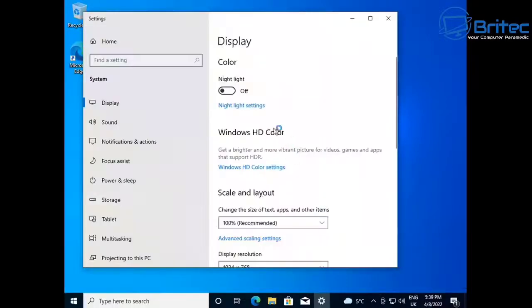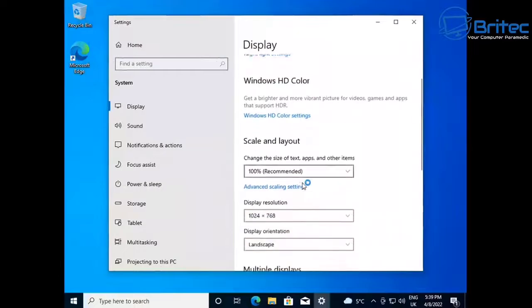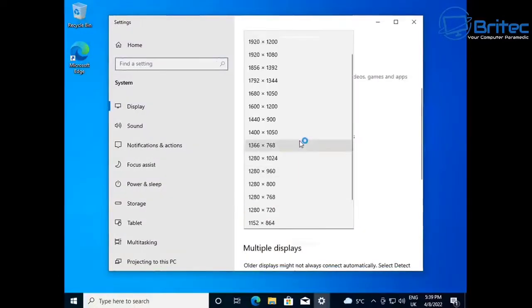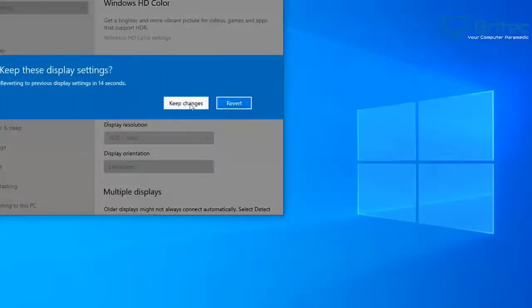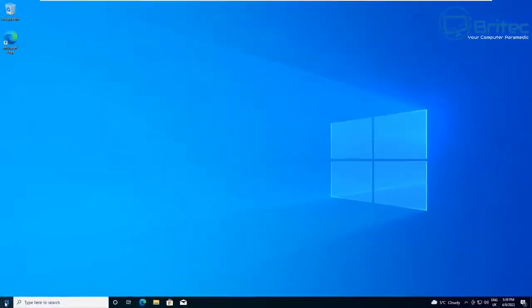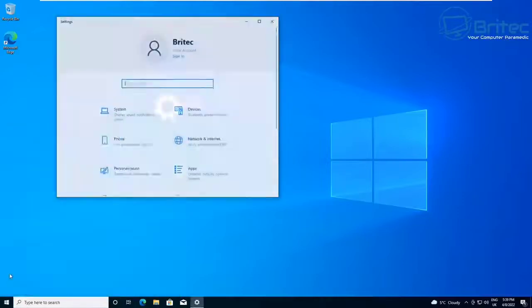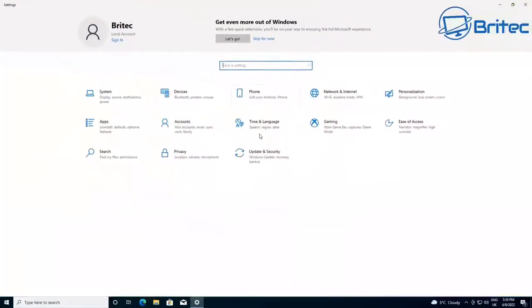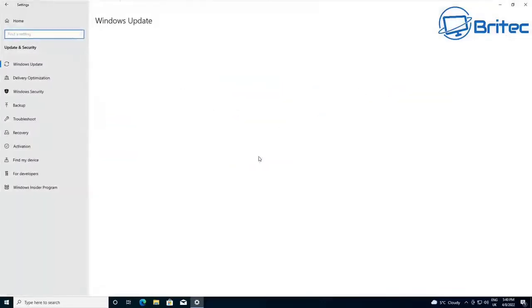So let me just change the resolution settings on here. And what we'll do is once I've done this, we can then check the activation to see whether our activation has been carried over from Windows 11. So let's go ahead and go to settings here. And I can already see here that it has been activated. So if I go to update and security here, it will tell us whether we have an activated version of Windows 10. Now, this key was one of those cheap OEM keys. It's basically locked to the hardware of